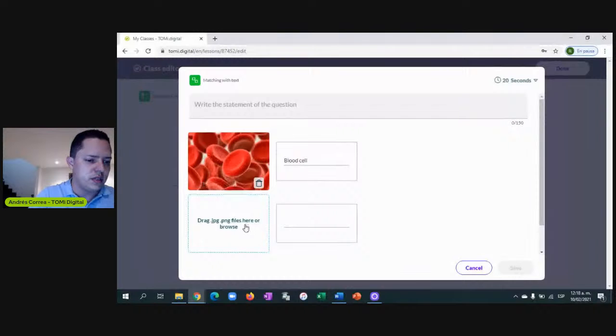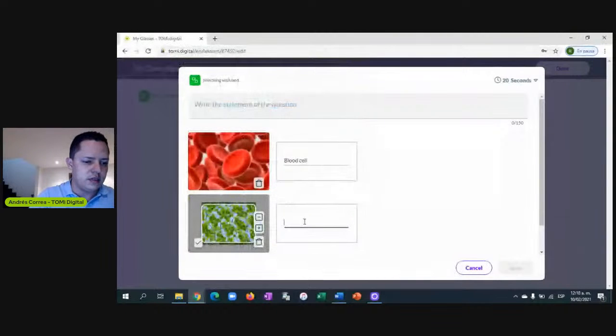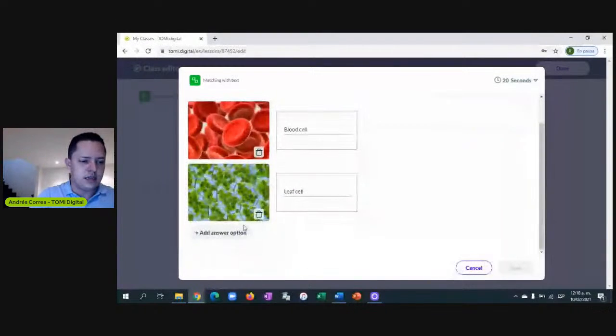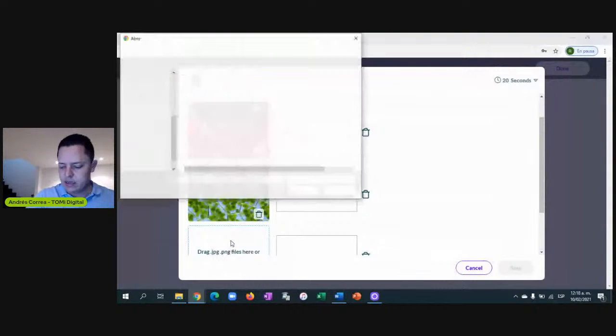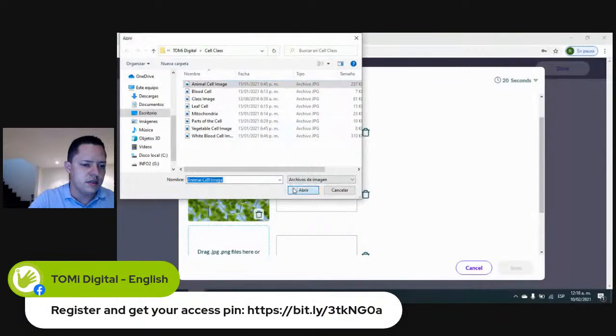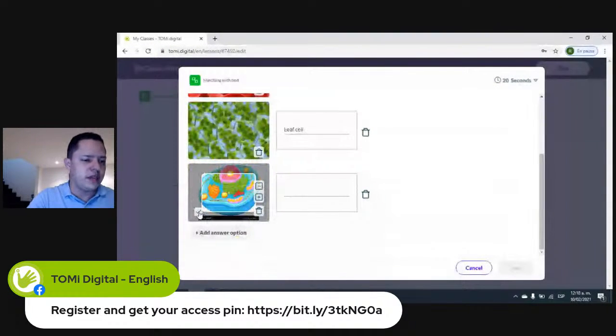Okay, the next resource would be leaf cell, and this leaf cell is right here. Perfect, and let's add another one. So we can add as much as we can. And right here is the vegetable white cell. I'm sorry, animal cell. There you go. We put it bigger right here, and animal cell. There you go.